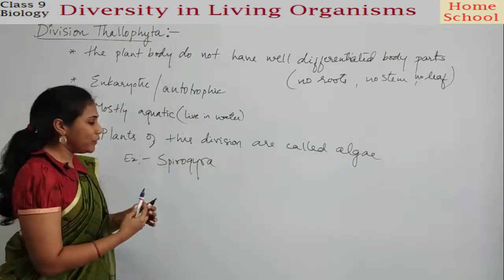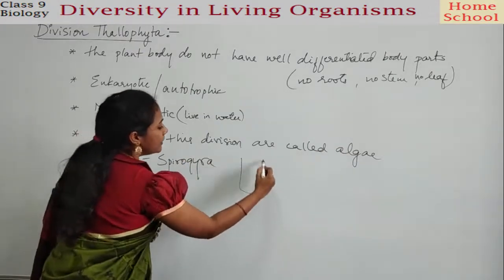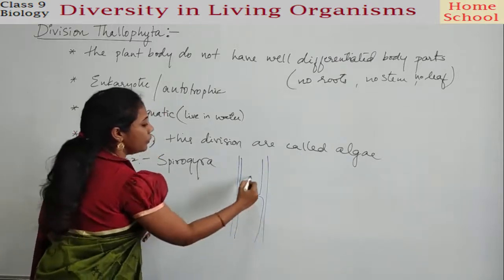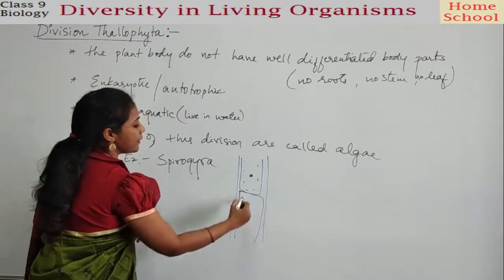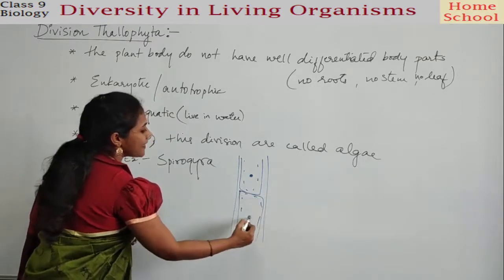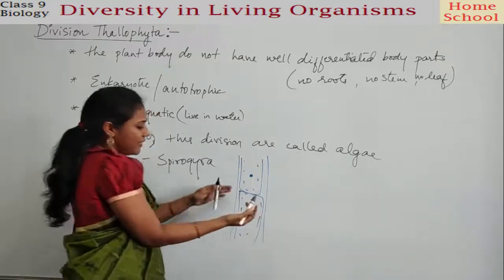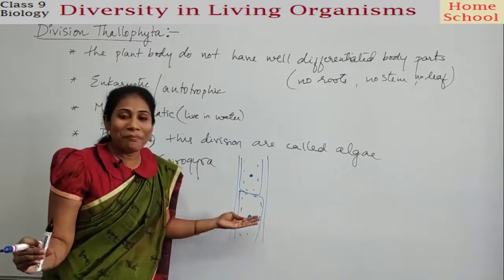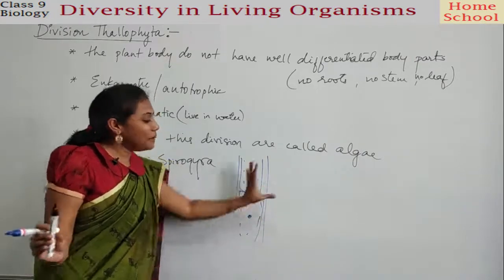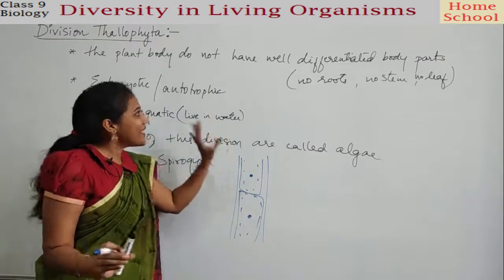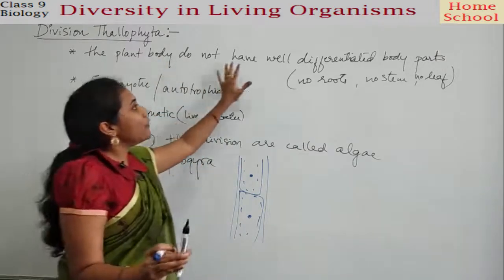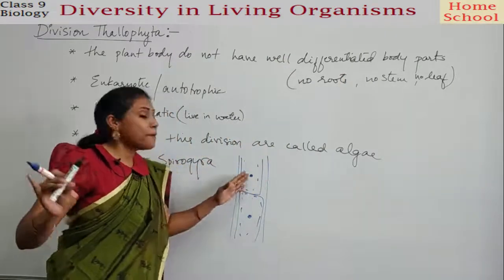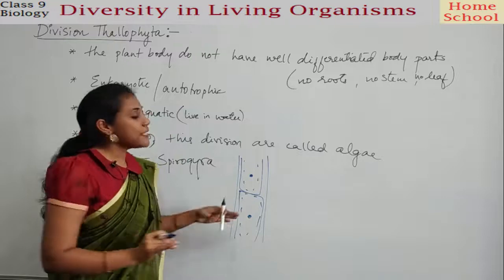Spirogyra. Do you know how a Spirogyra looks? This is one cell, this is another cell. This is a nucleus and this is a cytoplasm. Like that, many cells would be there, right? If you look at this structure, where is a leaf, where is a root, and where is a stem? This is what a plant body looks like, guys. That's the reason I told you they do not have well differentiated body parts. That means they do not have body parts like roots, stem, and leaf. So this is Spirogyra.